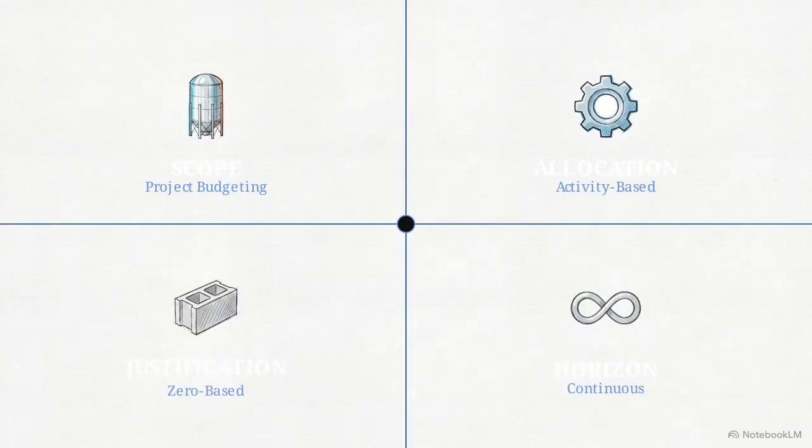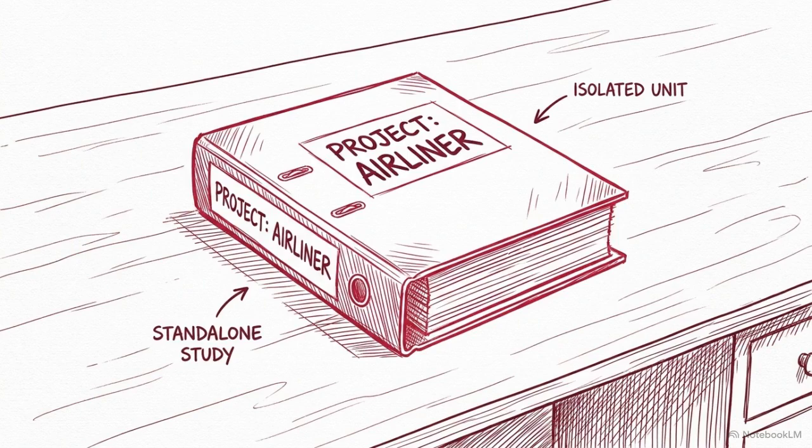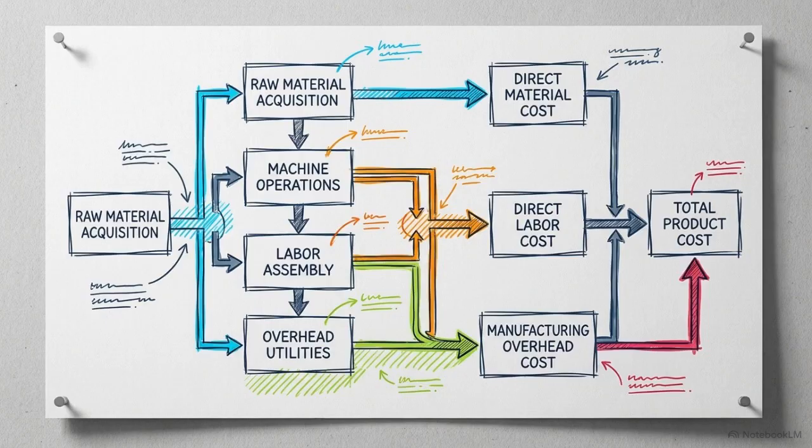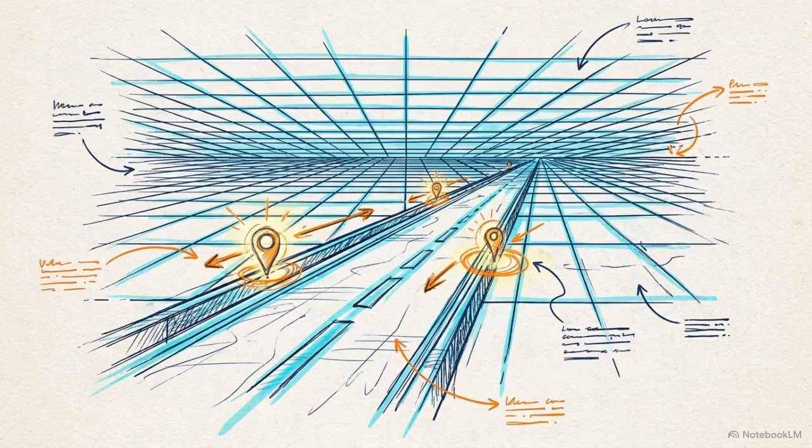We return to our architectural framework with all 4 nodes active. Each tool executes a highly specific function. Project budgets isolate developmental scope. ABB enforces cause and effect allocation. Zero-based budgeting demands granular justification. Continuous budgeting ensures a perpetual horizon.